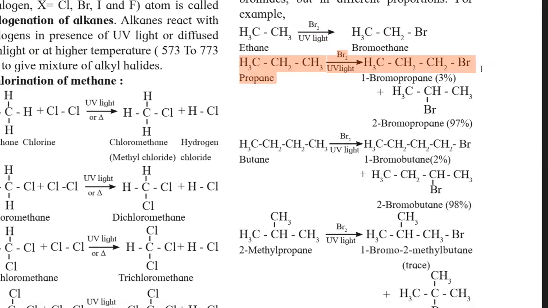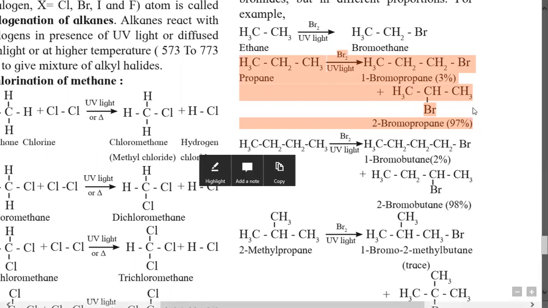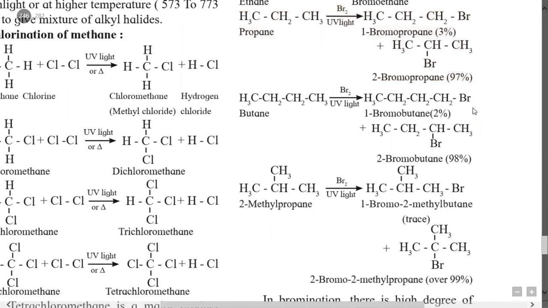As we had studied, primary and secondary carbon atoms are present in propane. The replacement of primary carbon atom gives 1-bromopropane and the replacement of secondary carbon atom gives 2-bromopropane. Here the major product is obtained by replacement of hydrogen atom from secondary carbon. It gives 97%, that is the major product, as 2-bromopropane. Next example is butane.